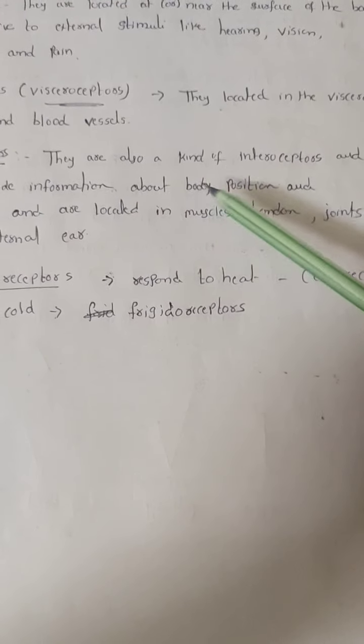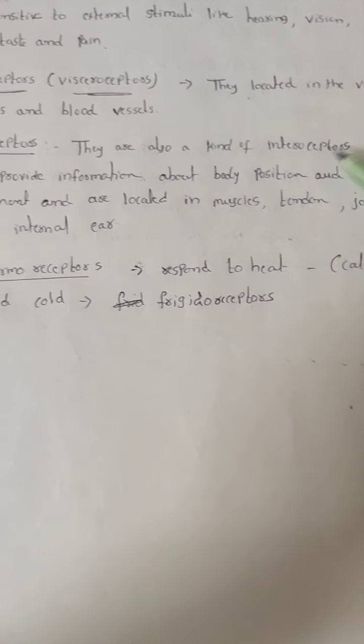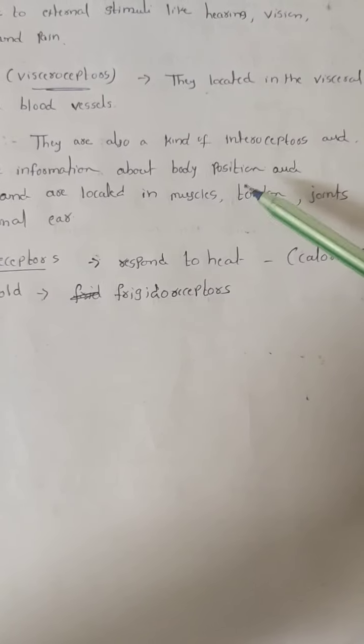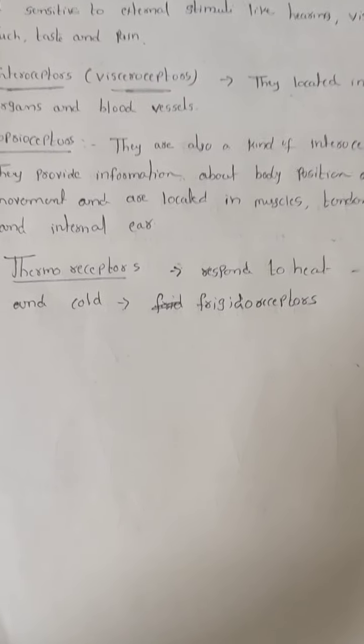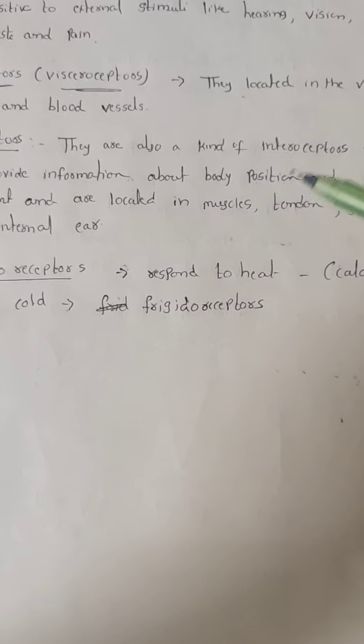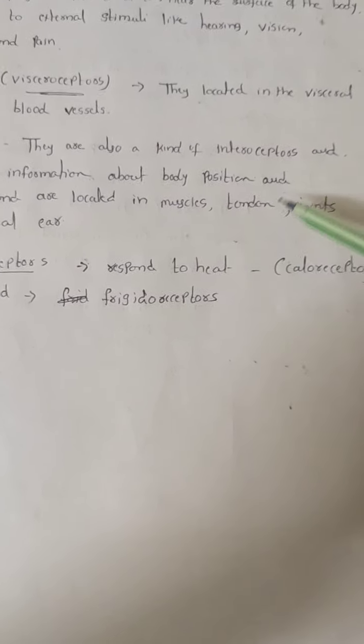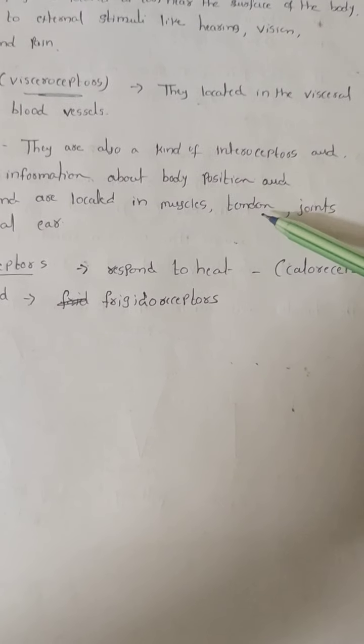Here proprioceptors are also a kind of receptors, and they provide information about the body position and the movements. Body position movement is mainly based upon the locomotion, that is muscles and the skeletal system. That's why muscles, tendons. What is meant by tendon?